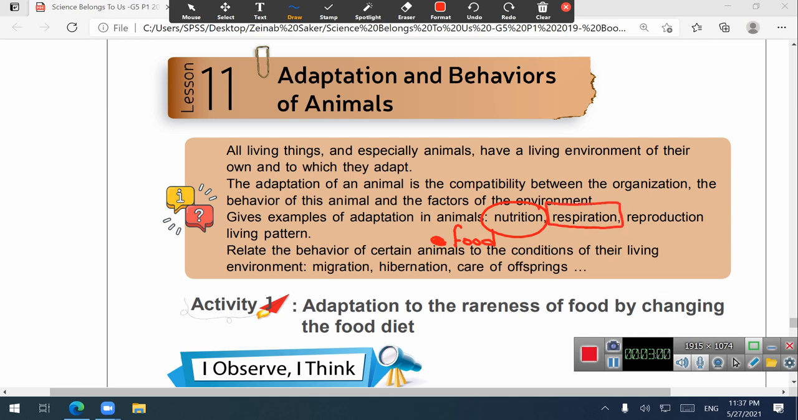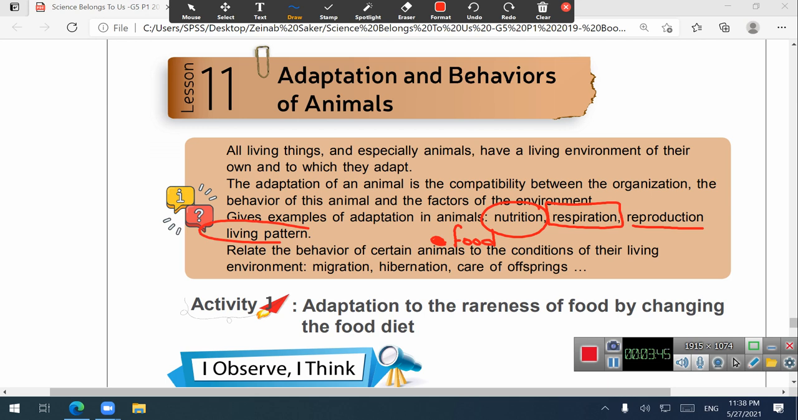Of course, as we said, respiration means the organ of breathing: by lungs, by gills, by skin, etc. And reproduction means to reproduce, for example laying eggs or giving birth. Some animals can live on land, like the adult frog, but when it lays eggs, where does it go? To water. Excellent. So the water is an adaptive habitat for the frog in order to lay its eggs.